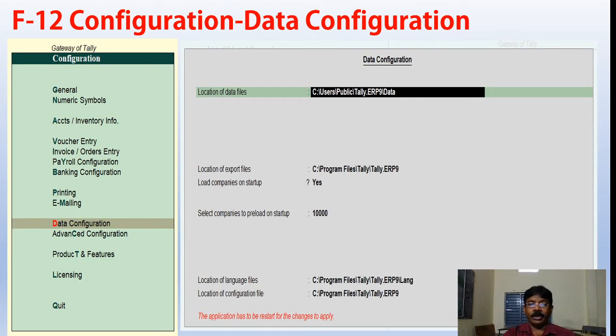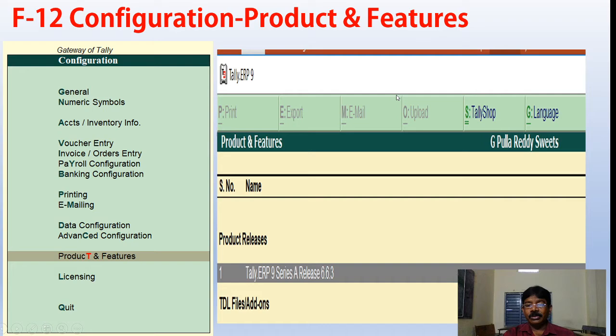Then data configuration. Whenever we open the company, we will look at this first. The first one is the location or directory. There, C drive, Users, Public, Tally.ERP9, in that a data folder is there. In that data folder, our company will be stored. If I want to change this location, I can change it to some other place. Here I can configure that one.